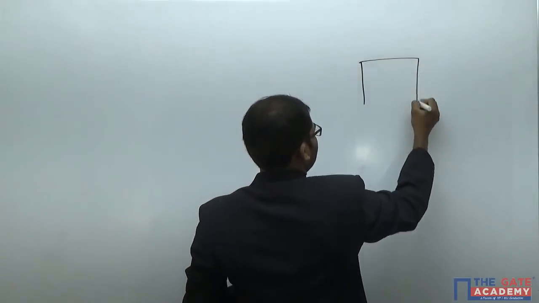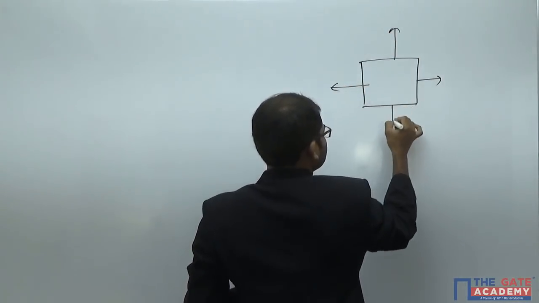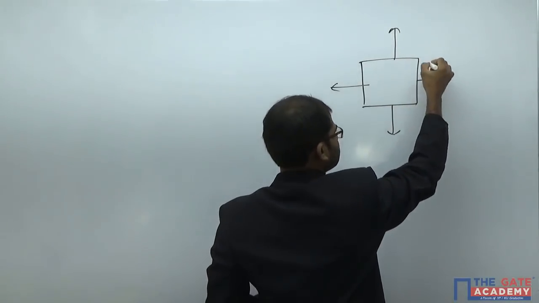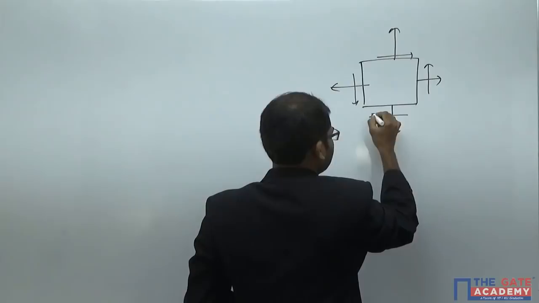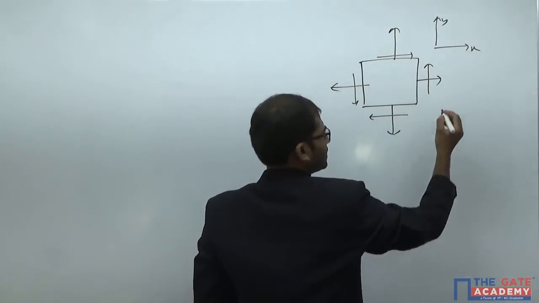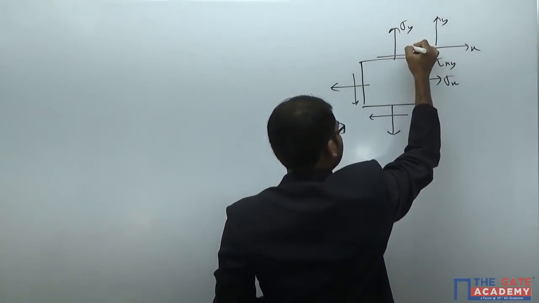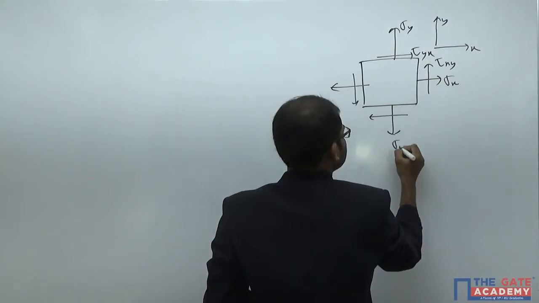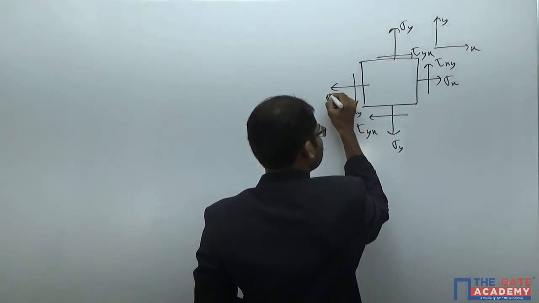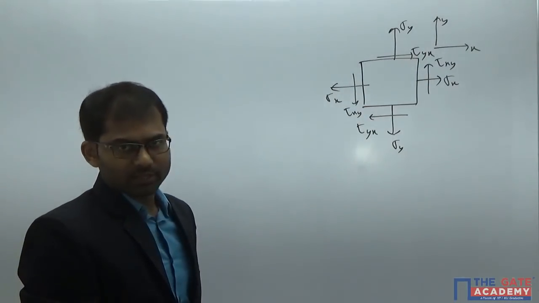For example, a general combination loading case is denoted like this. Tension in one direction, and in the other direction I'm taking tension here; this might become compression also. And shearing is there in the other directions. If you take a particular coordinate system with this as the x-axis and this as the y-axis, this is sigma x, this is tau xy, this is sigma y, tau yx, sigma y, tau yx, tau xy, and sigma x here. So we take that combination of loading case here.